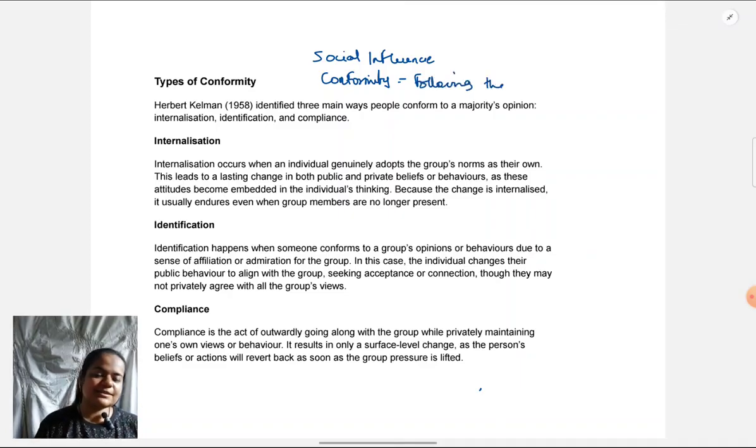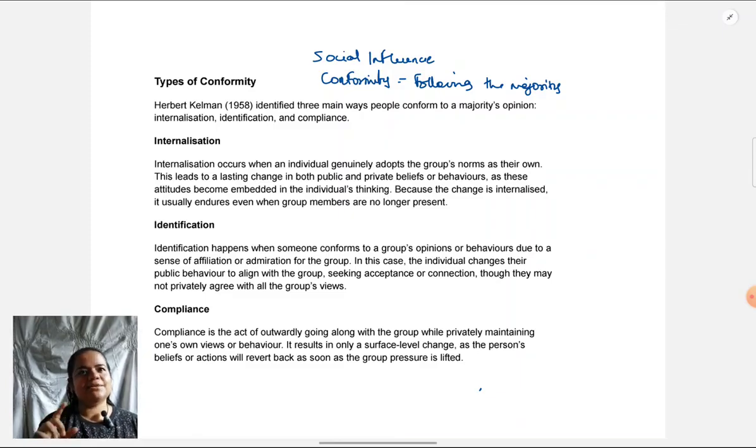You're a student, so let's say today you go to school and you see most of your friends have colored their hair in a certain shade. Do you feel a kind of pressure? Just think about it. Would you feel a kind of pressure to color your hair in the same shade? Or would you feel like the odd person out? Say you are the only one who's not colored their hair. Would you feel odd because of that? In that case, you will have experienced that sense of pressure that comes in when most people are doing something.